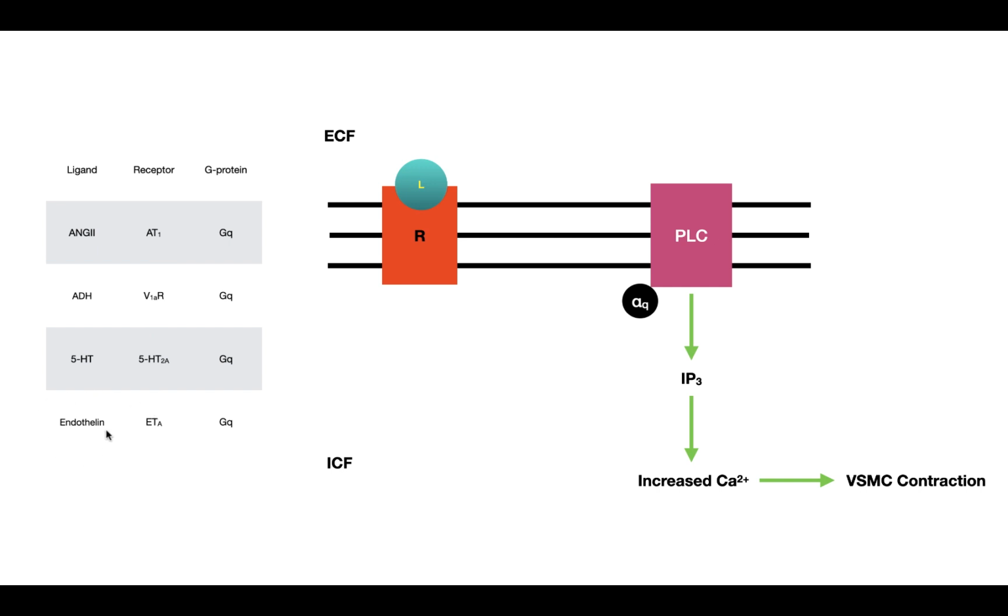Now, interestingly, endothelin, the peptide hormone that is released by the endothelial cells, is actually going to be one of the most powerful vasoconstrictors in your body. So now that we know what these four do, let's look at what the other types of signaling molecules do and how they affect vascular tone. So the next signaling molecule that we're going to look at on that list is neuropeptide Y. So neuropeptide Y, which we see here, binds to the Y1R receptor, and the Y1R receptor is a GI receptor.